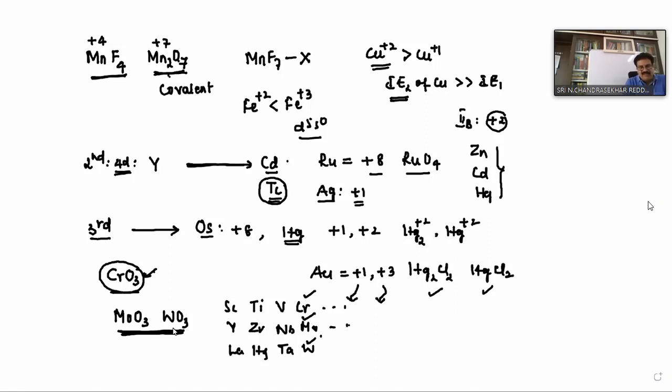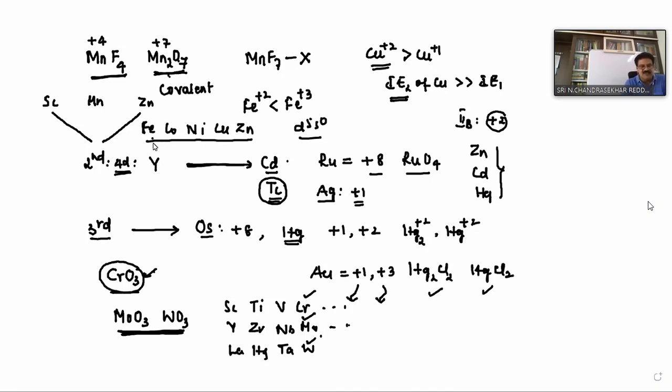And one more point is, see, suppose in 3d elements, when you go from scandium to manganese, higher oxidation state increases, and when you go from manganese to zinc, then oxidation state decreases. Therefore, if you take iron, next cobalt, nickel, copper, and zinc, in these elements in general, lower oxidation state stability is more.